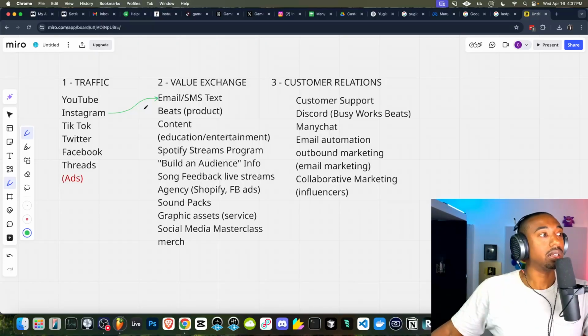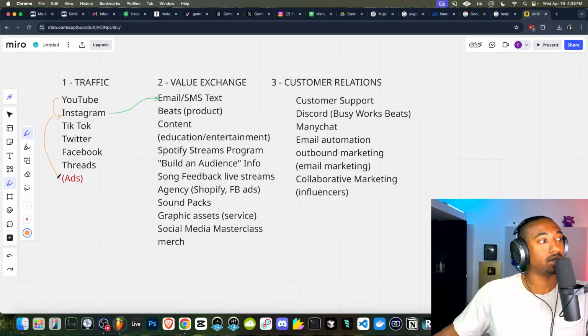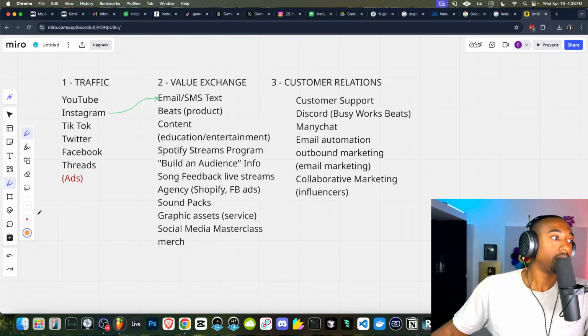Most people, let's put it this way, will build businesses that send their YouTube people to Instagram, and then the Instagram people to, let's just say, their Discord. Okay, so Instagram, then they'll try to hit ads or something like this. Okay, that might be their strategy. Send people off your YouTube to your Instagram where you run ads to retarget the people. That's most people's strategy. What I'm showing you guys is how to build an everlasting strategy.